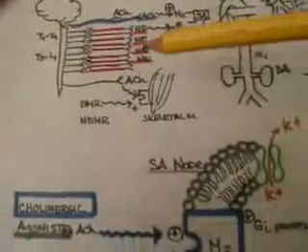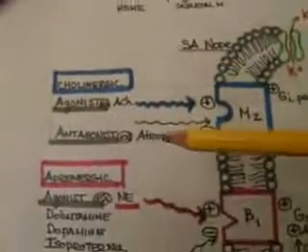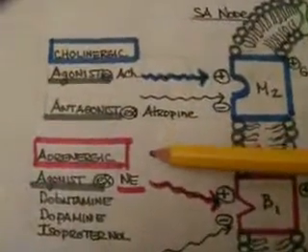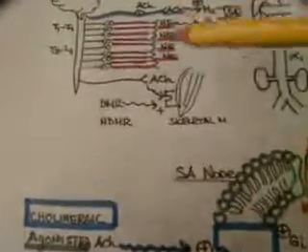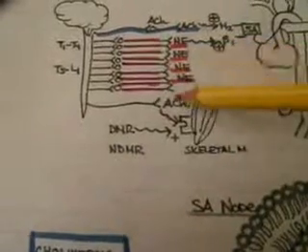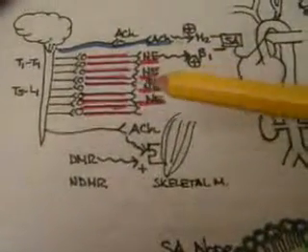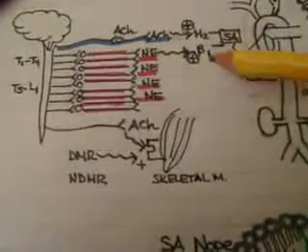The opposite is true with the adrenergic influence from the sympathetic nervous system, in which norepinephrine is released from the postganglionic nerve terminal of the sympathetic nervous system and binds to the beta-1 receptor of the SA node.